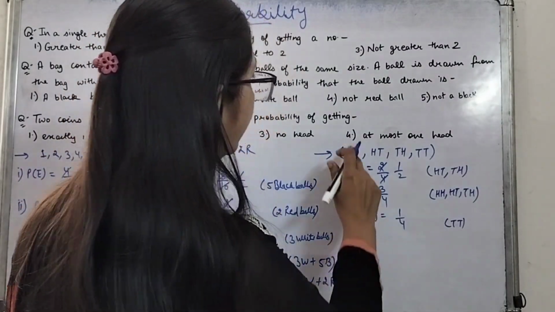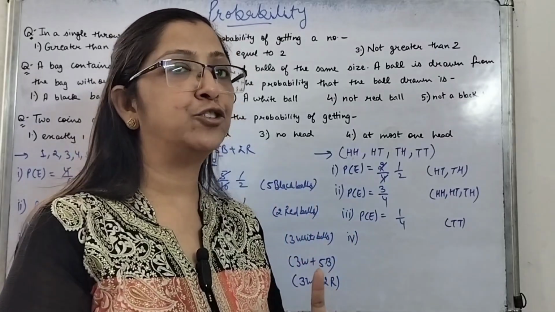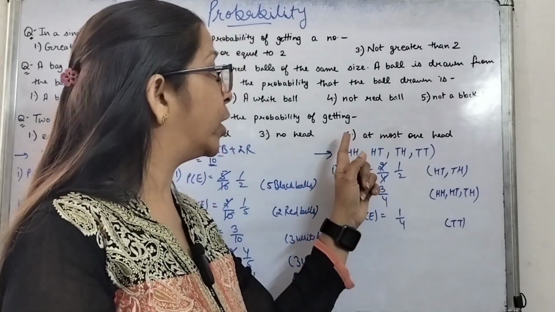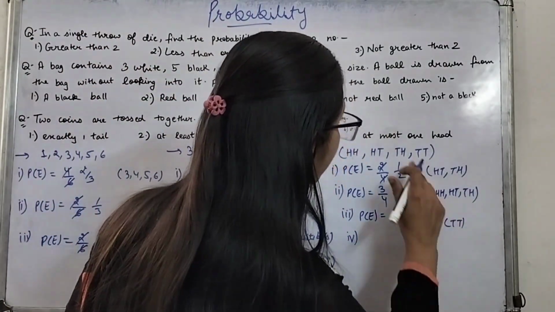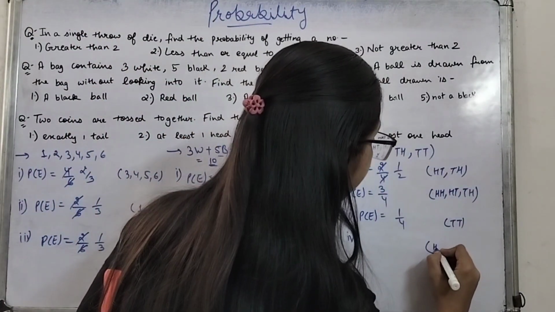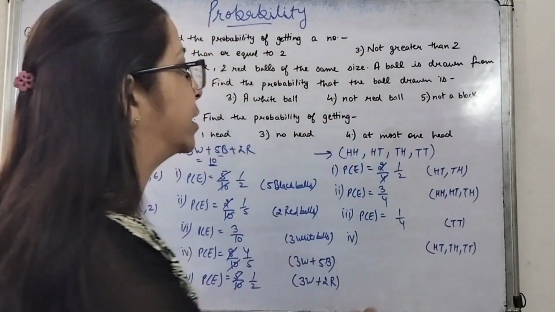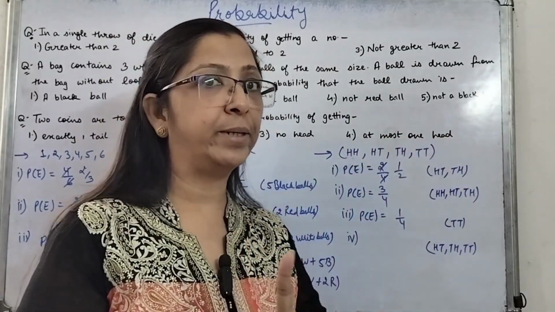The next is at most one head. That means a maximum of one head should be there. Two heads should not be there. Either no head will also go, or at most there should be one head only. So favorable outcomes will be either head tail, tail head or tail tail. These are the favorable outcomes because at most one head should be there.